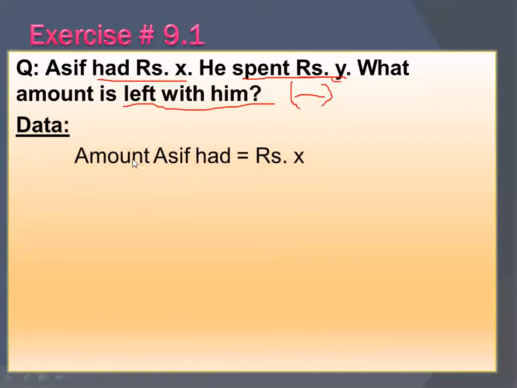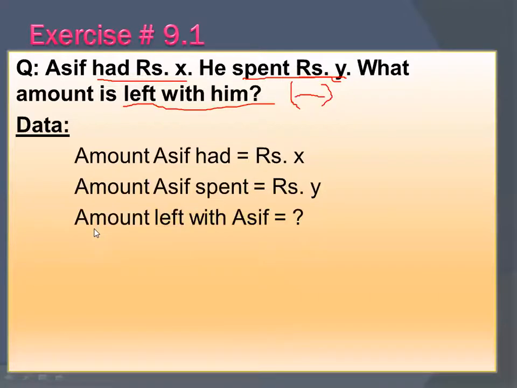So what will be the data? You will write: amount that Asif had is equal to rupees X. How much amount Asif had? He had rupees X. And how much amount he spent? Amount Asif spent is equal to rupees Y. He had rupees X and he spent rupees Y. So what you have to find out is the amount left with Asif. Amount Asif के पास कितना amount रह गया? Amount left with Asif is equal to question mark.